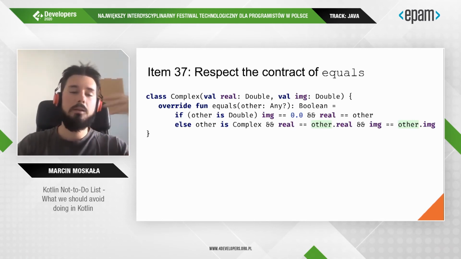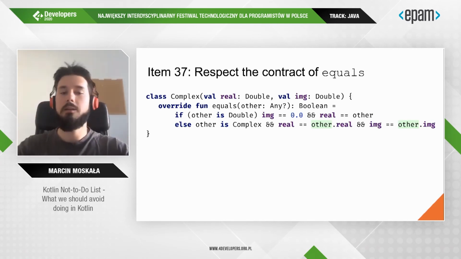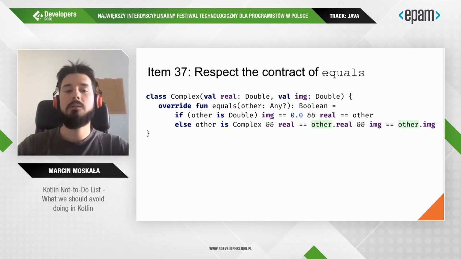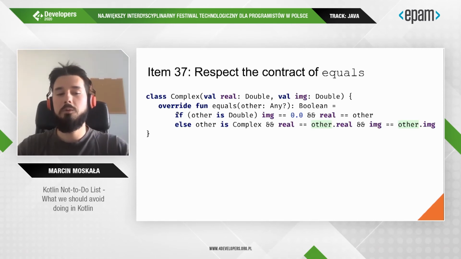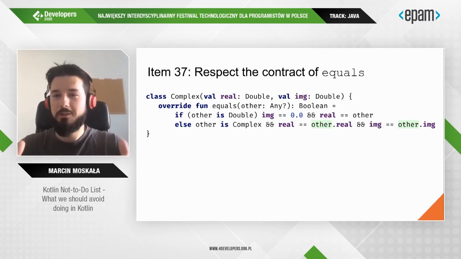So here we have a complex number that can be compared with another complex number, but we also made it possible to compare it with a double. As you know, a double is like a complex number, but without an imaginary part. And so what is wrong with this code?